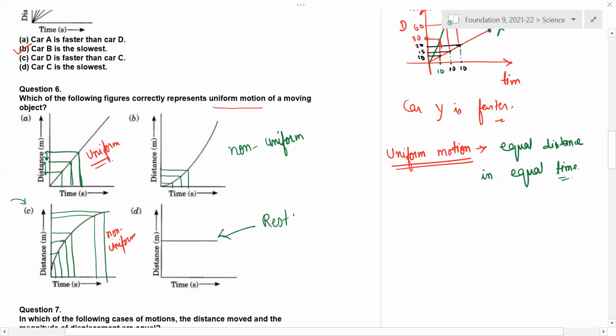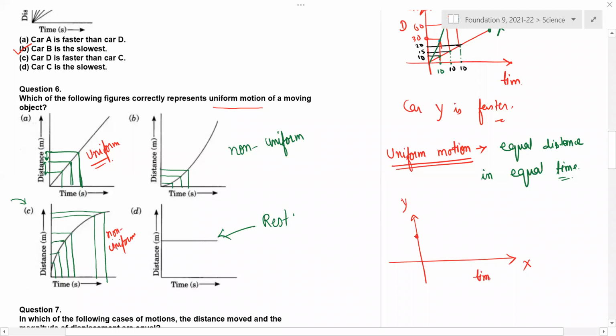Clear for you all? Yes, sir. Okay. So in a speed time graph, if the speed is equal, like constant, then it is uniform. But in a distance time graph, if the distance is equal, the motion is uniform. Why so much confusion, Piyush? Because sir, like in speed time graph, if the